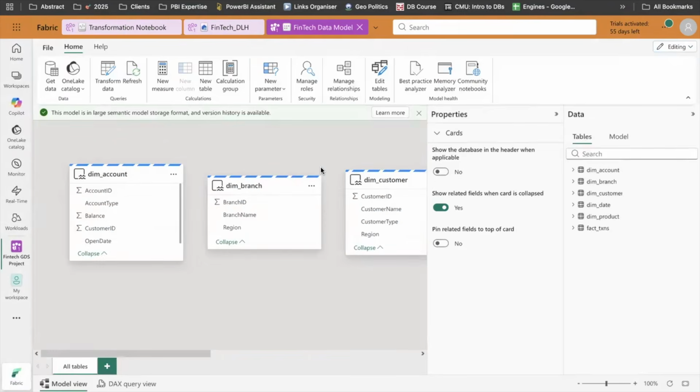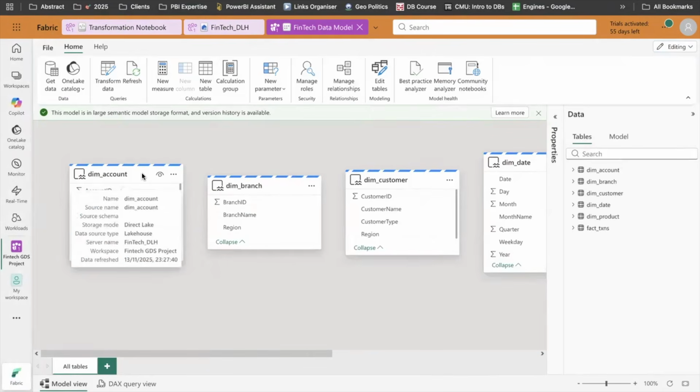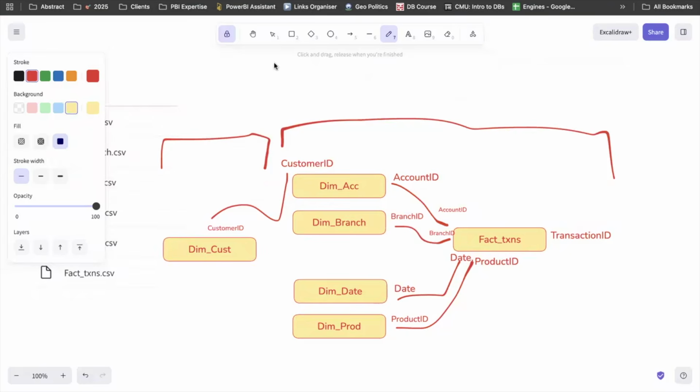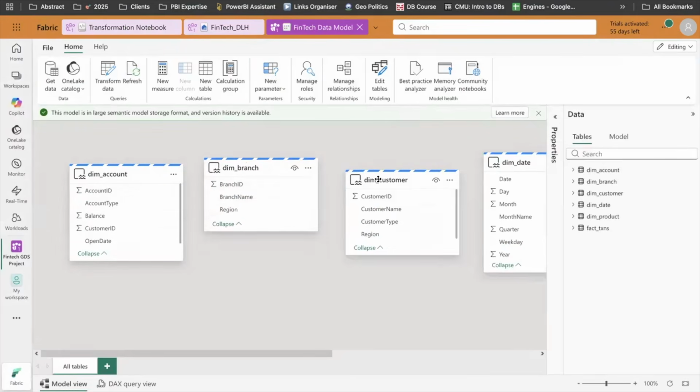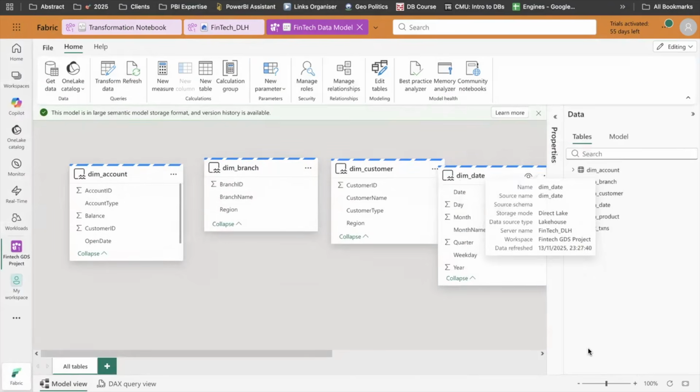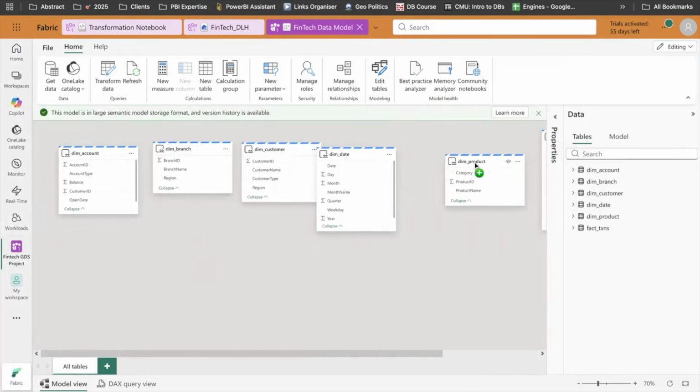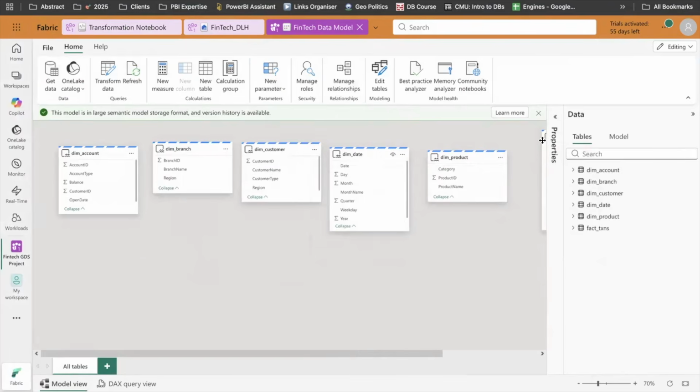Perfect. So it will take me to a separate page, which is called the data modeling page. Previously, it used to be just a page in Power BI, but now it's available all across Fabric. So typically what it allows us is to replicate this entire flow, right? We have a canvas in the middle. This canvas will let me arrange all the tables. I can zoom out. These are all my tables, all my columns.